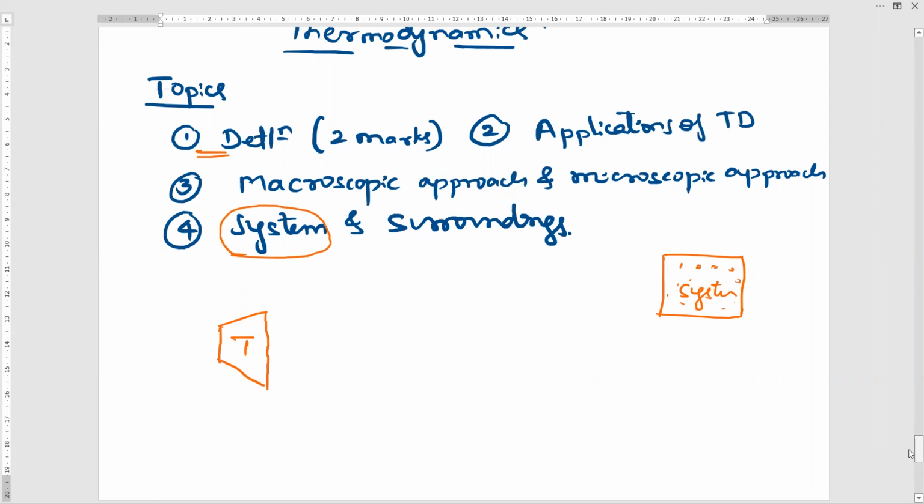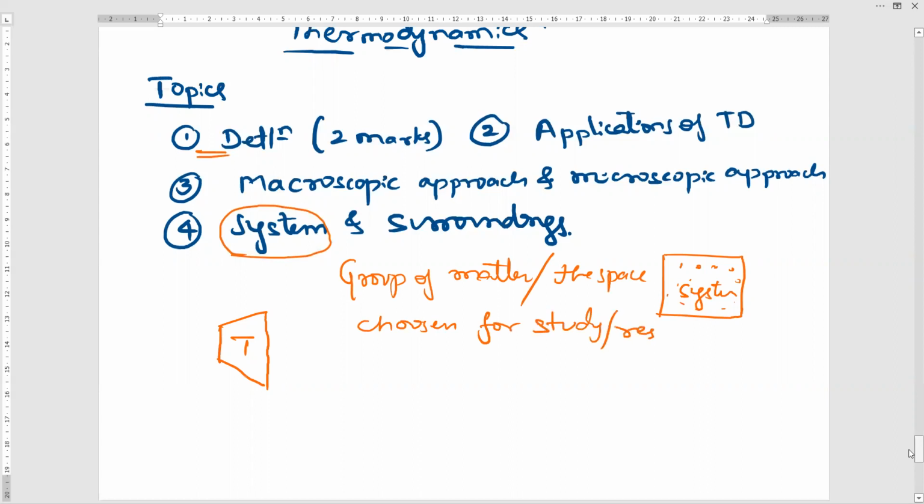So the definition of system is: a group of matter or the space chosen for your study or research work is called a system.